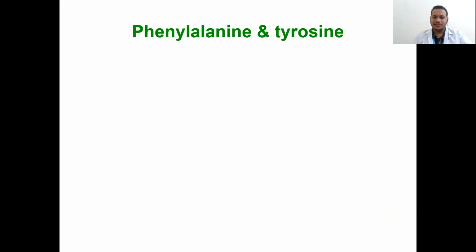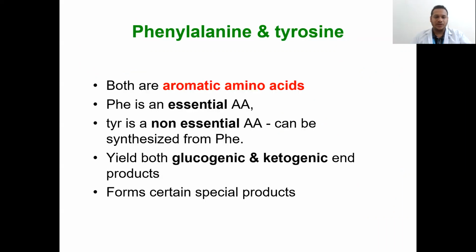So what are the characteristics of phenylalanine and tyrosine? Let me see one by one. Both are aromatic amino acids. Phenylalanine is an essential amino acid, whereas tyrosine is a non-essential amino acid because it can be synthesized from phenylalanine, and they yield both glucogenic and ketogenic end products. So they form certain special products.